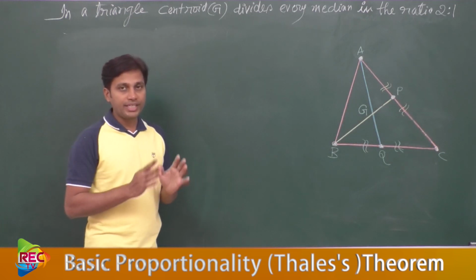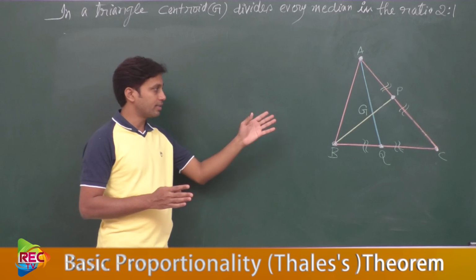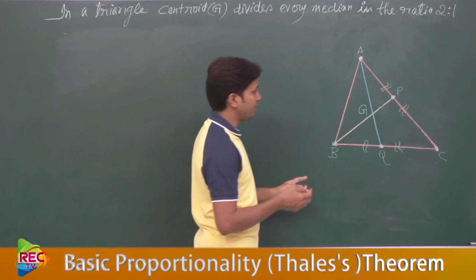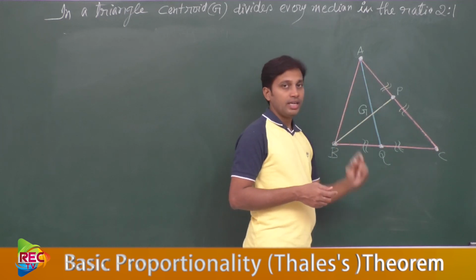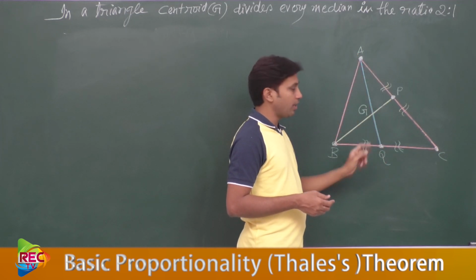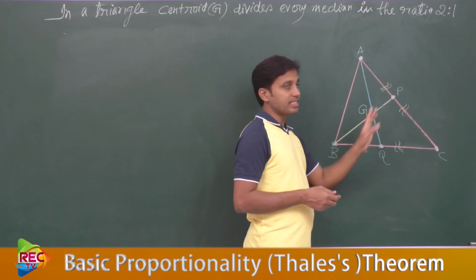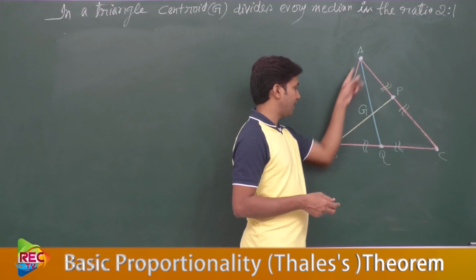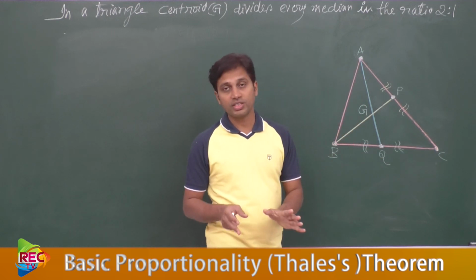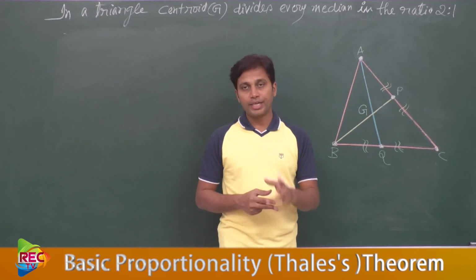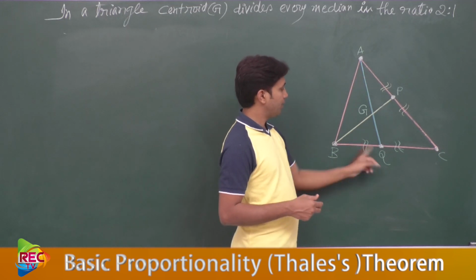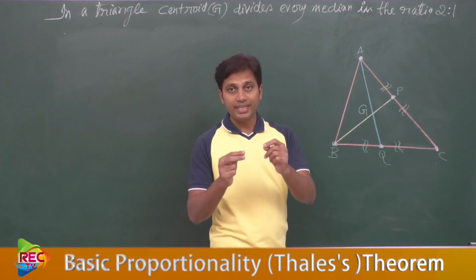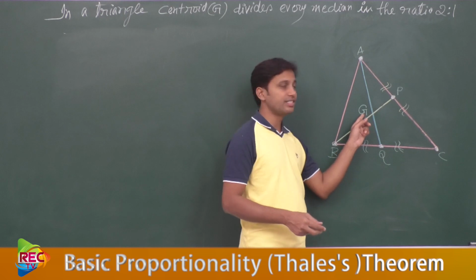First of all, we need to identify which are the medians in this given triangle and which is the centroid. See, this is a triangle ABC in which AQ is one of the medians and BP is another median. There will be one more median that can be drawn from C to AB, but I have not drawn it because the figure will be very clumsy. I took only two, AQ and BP. And the point of intersection of medians is your centroid, that is G.